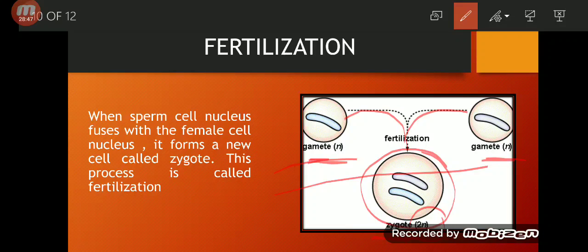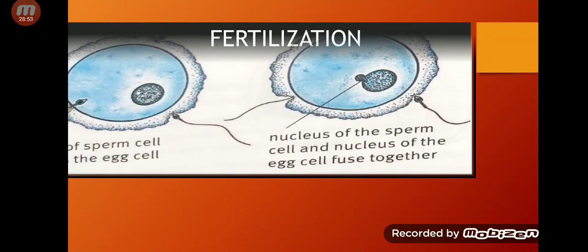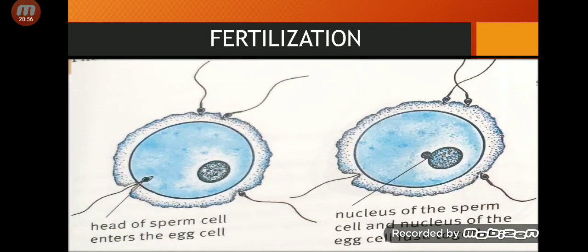Now, fertilization. Look at this picture. Inside your body, millions of sperm enter at one time. After intercourse, there are millions of sperm cells that enter the body. But how many egg cells are there? One. Every month, only one egg cell is released from your body, only one. And how many sperm cells are there?